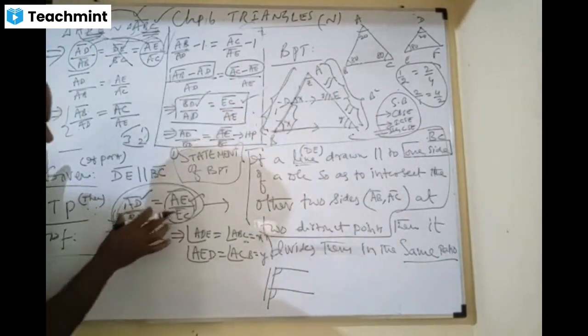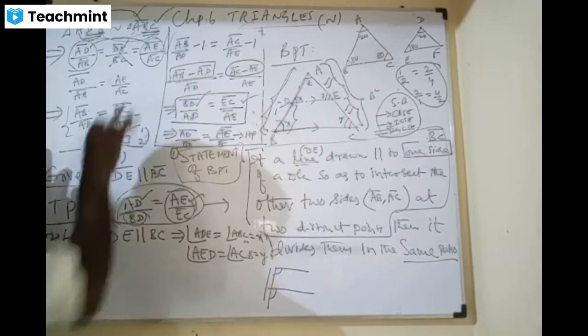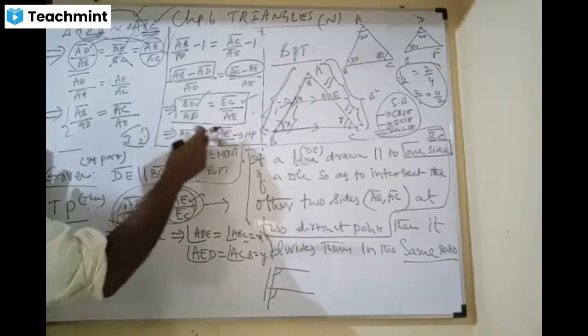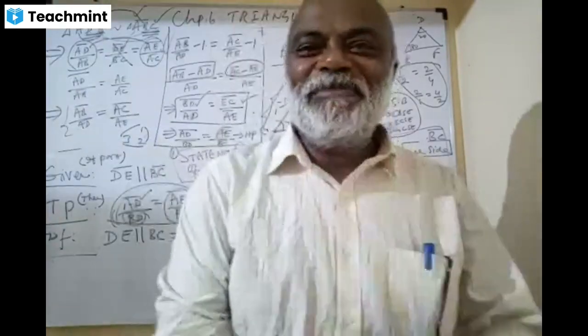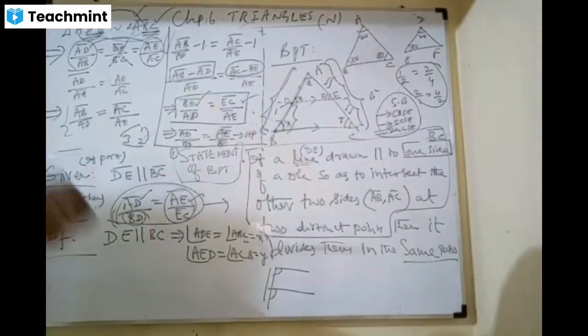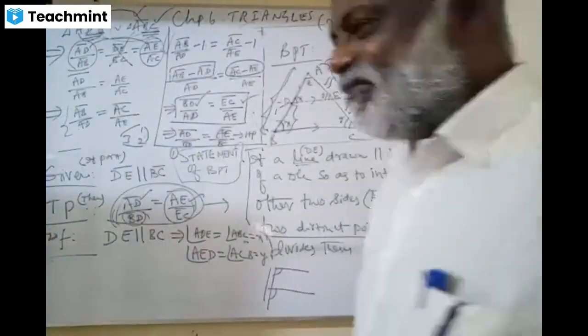Now, you look at the RHS again. He is telling AD by BD. Therefore, you reciprocate it. AD by BD is equal to AE by EC. That's proved. How beautiful it is, okay? So beautiful, right? This is the BPT by using similarity of triangles.